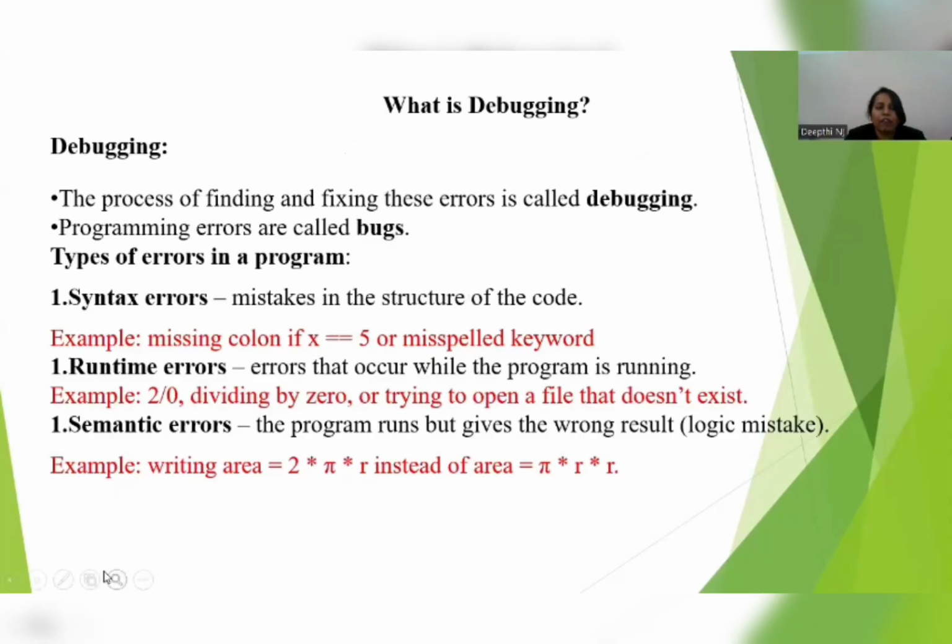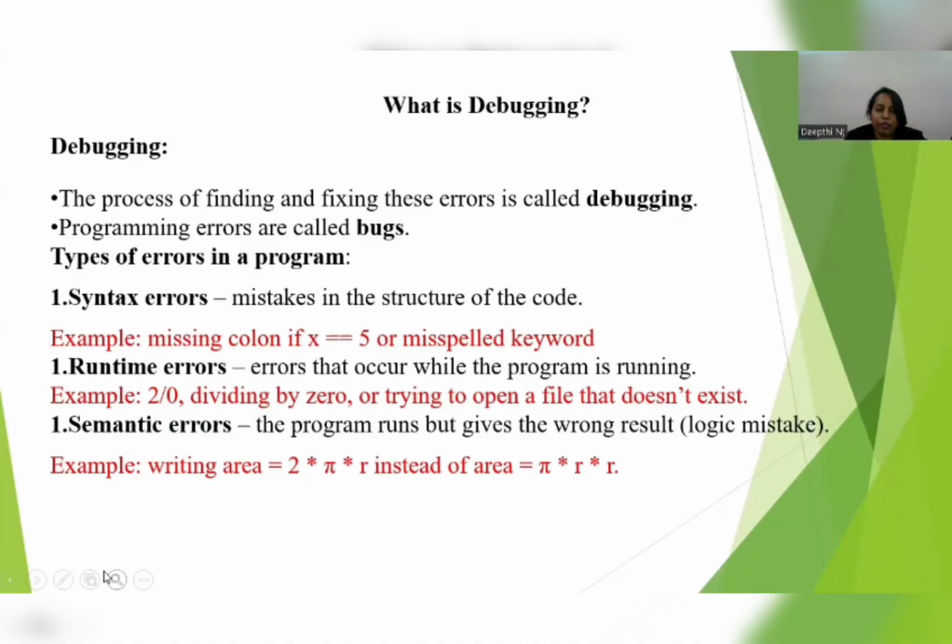Debugging is nothing but the process of finding and fixing errors. Programming errors we call bugs. We write one program, execute it, and find some errors in it, for example in the second line or third line, in this statement only.